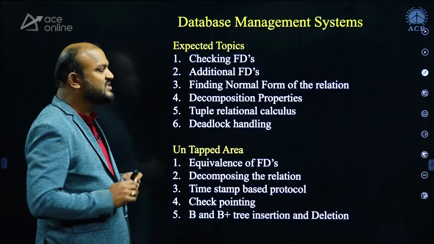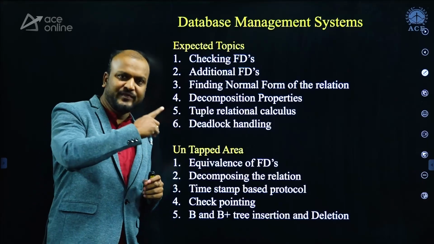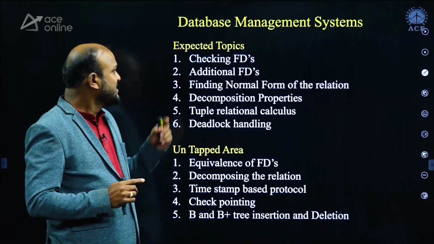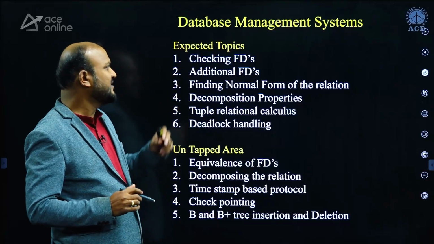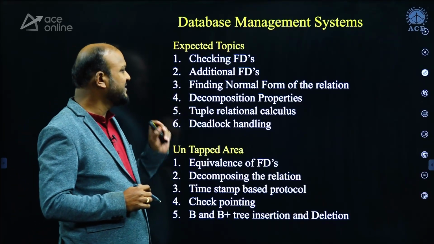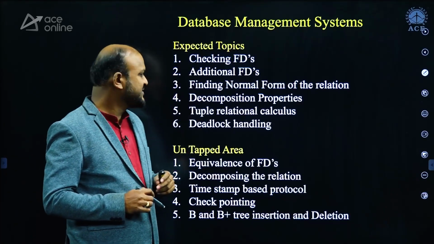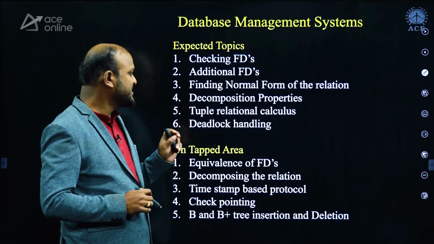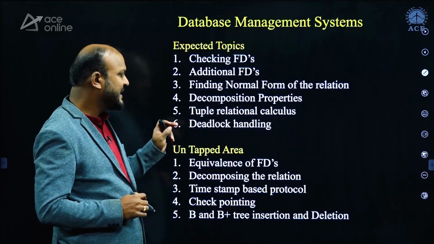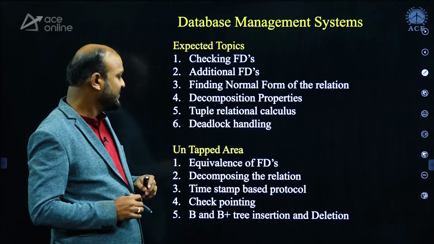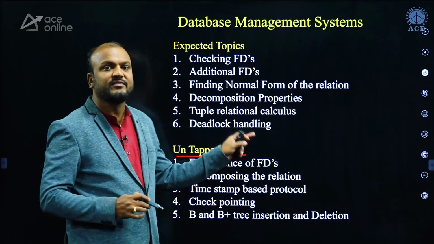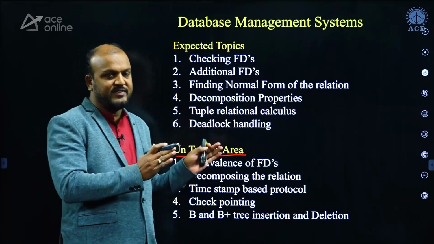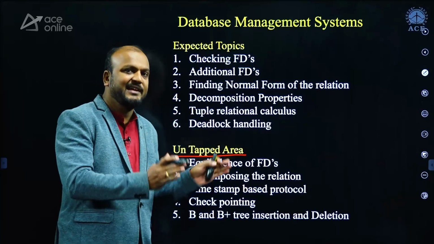And here I am suggesting some topics along with the topics that I have shown. These are the topics from where you can expect questions: checking functional dependencies, additional FDs, finding normal forms of the relations, decomposition properties, tuple relational calculus, and deadlock handling. And untapped areas here are equivalence of FDs, because previously more questions were asked on untapped areas.